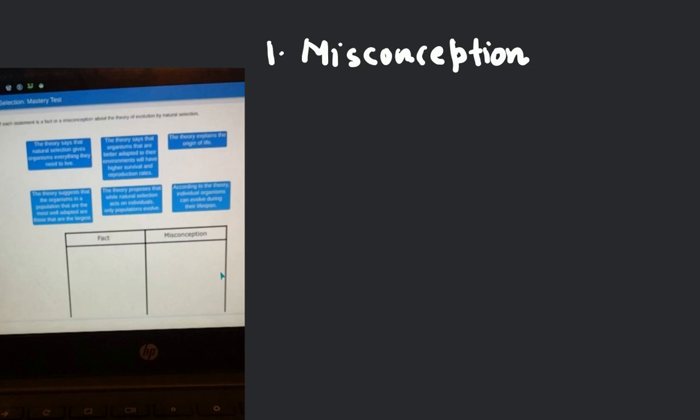And according to this theory, individual organisms can evolve during their lifespan, so it will be a fact. Largest is a misconception. Okay, so can you put these statements again and then show me? Okay, let me check it.